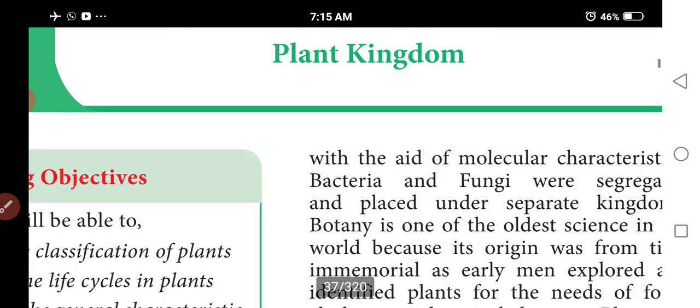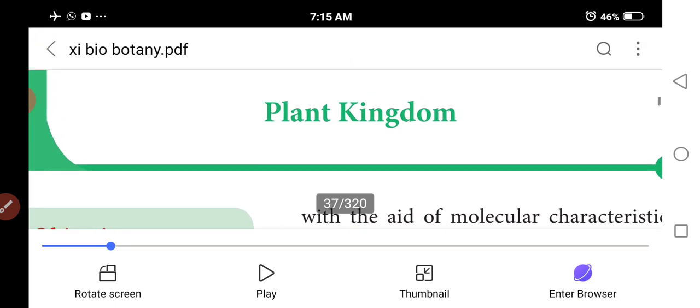What are the characters of the plant kingdom? They are multicellular eukaryotes with cell walls containing cellulose and other polysaccharides. Nutrition is autotrophic, and the majority are photosynthetic. The life history of green plants involves 2 generations which alternate with each other. First, the diploid generation, known as the sporophyte, during which spores are formed. Next, this is followed by the haploid generation, the gametophyte, during which sex cells are produced.